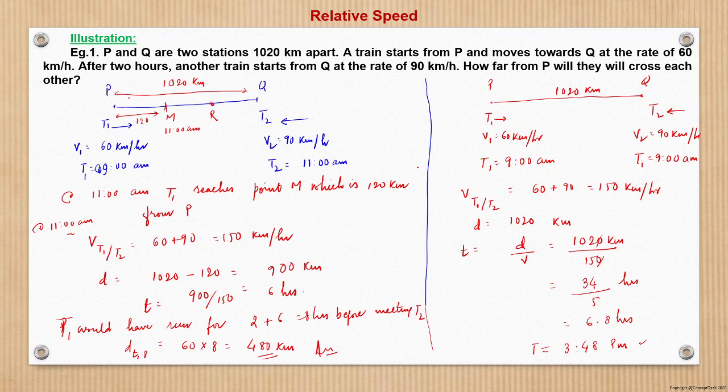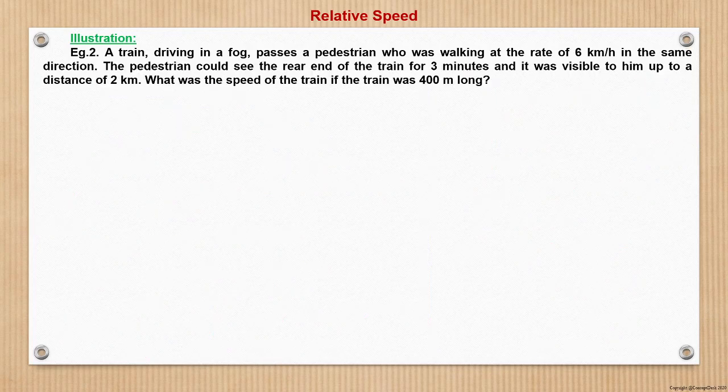So I think the fundamental behind the relative motion is clear enough. Now we will move on and take various examples. I will try to be a bit faster, right? Because I believe we have seen much of our basic concepts. So now see, this question is another important one.